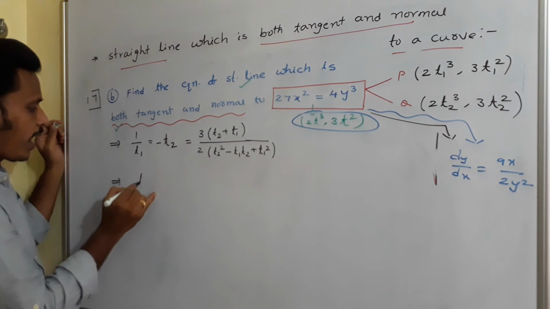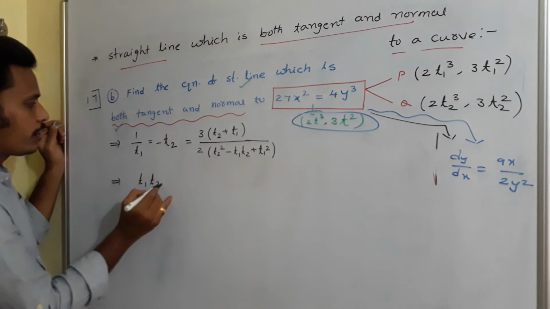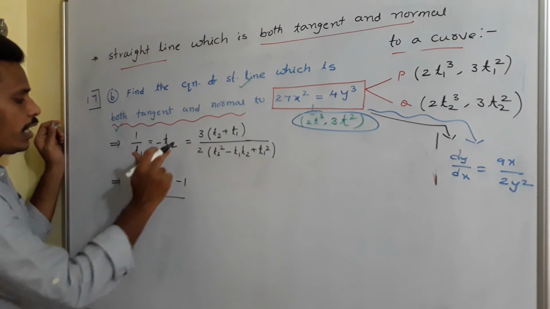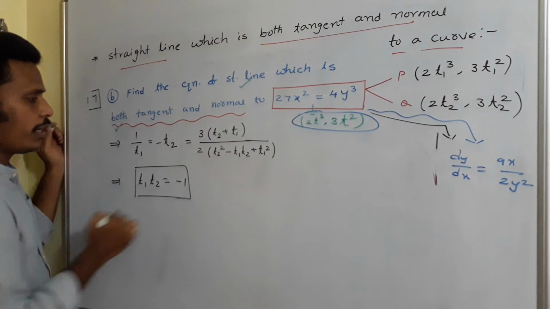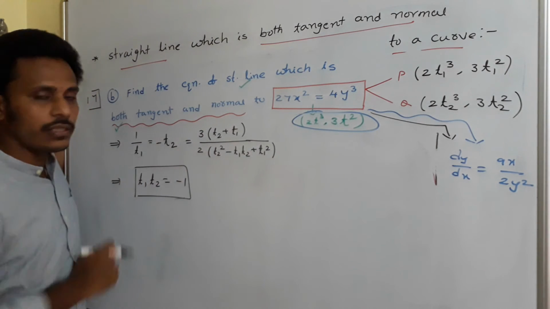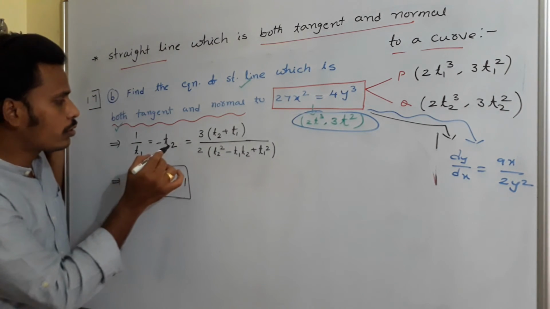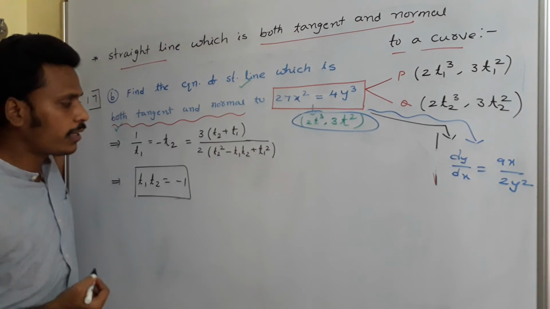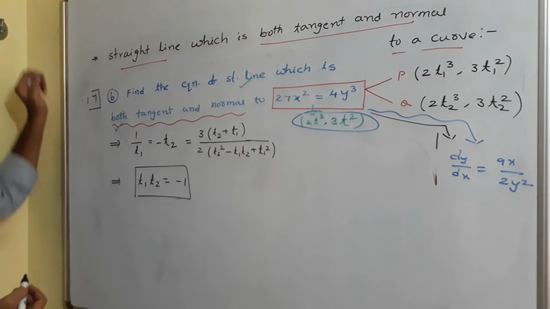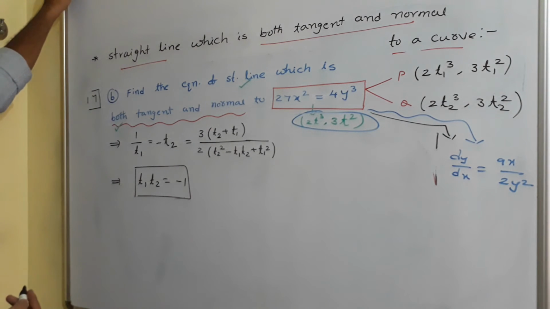From these two, I have T1 T2 is equals to minus 1, is it right? T1 T2 is equals to minus 1 is one relation. And as per this, see, use these two things, do cross multiplication, from there we can simplify.